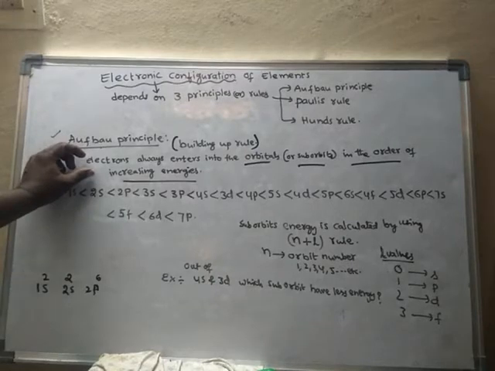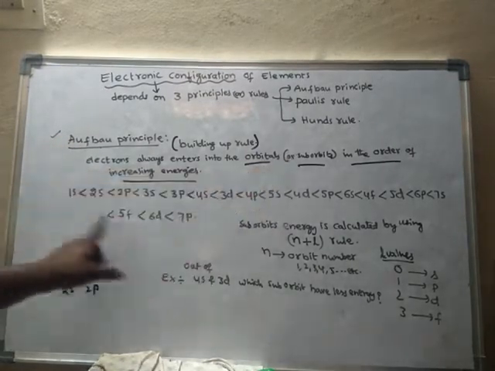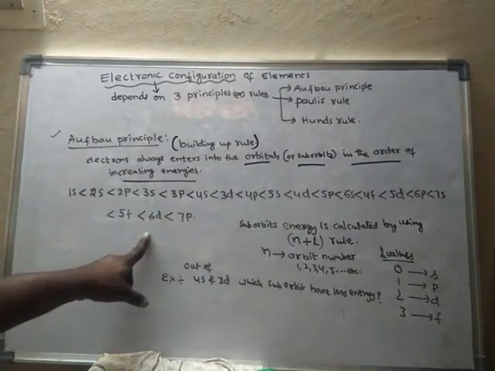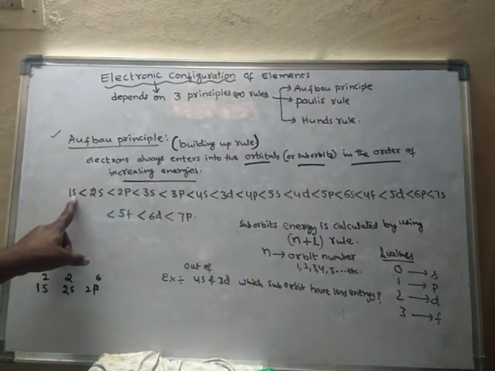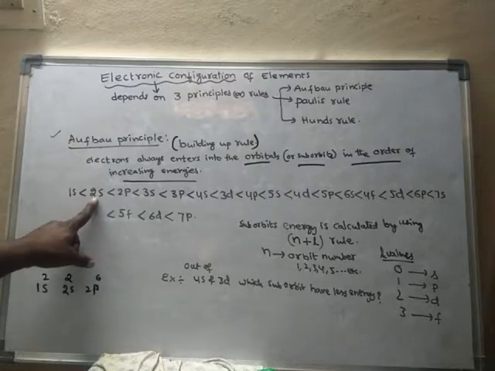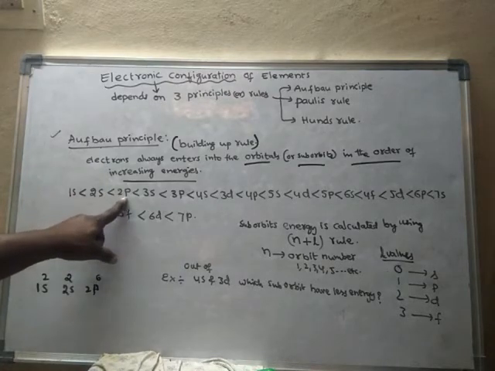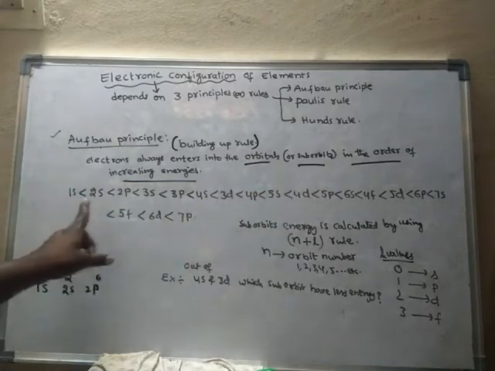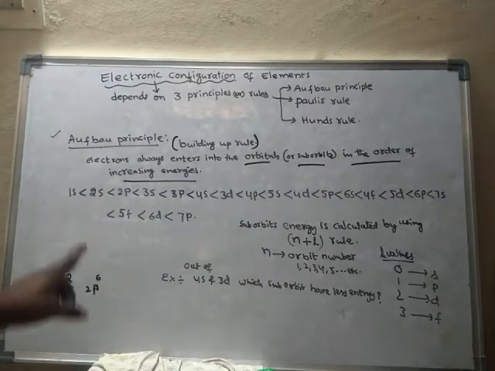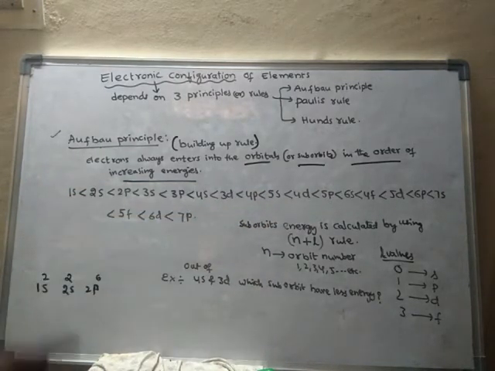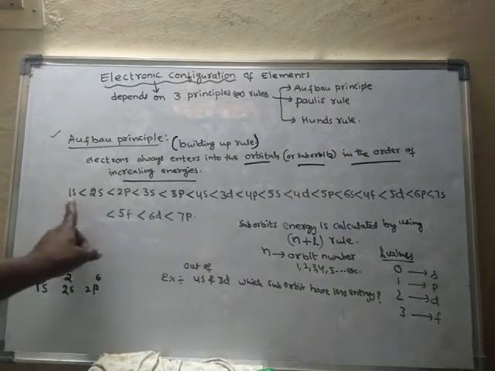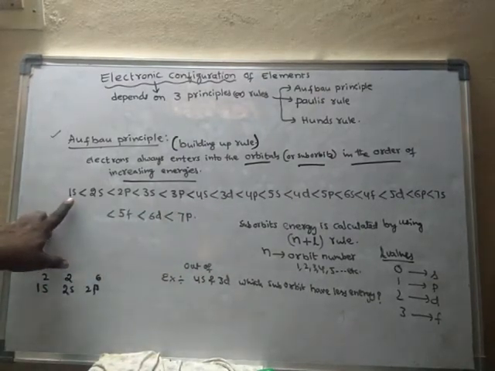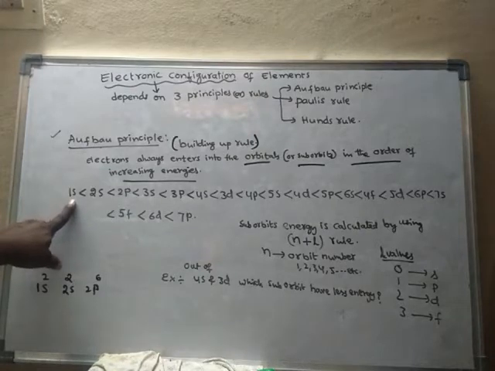So in order to know the order of increasing energy of suborbits, we have to follow this order. So 1s is having less energy than 2s, 2s is having less energy than 2p, 2p is having less energy than 3s, and so on. So like this, this is the order of increasing energy of suborbits. So when these suborbits are arranged like this, first electron enters into the lowest energy suborbit first.